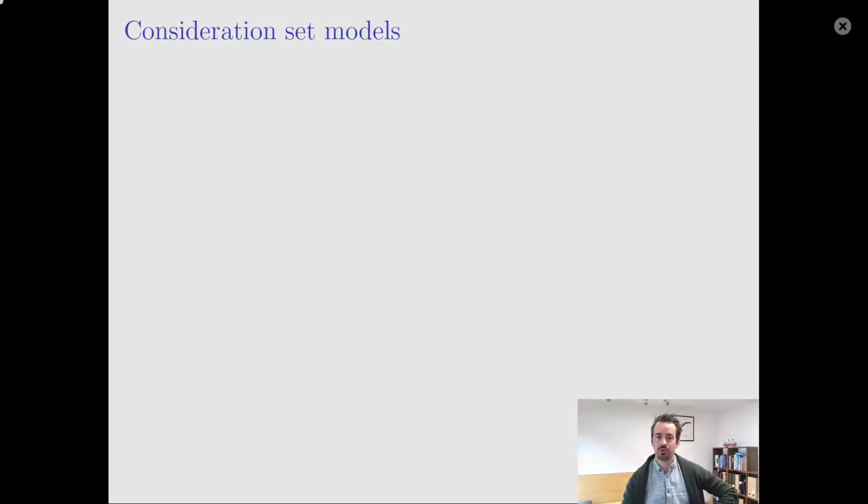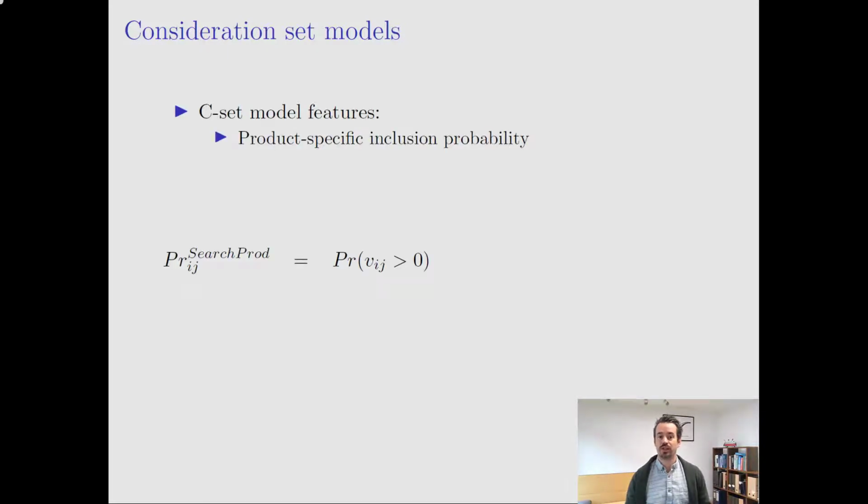The basic framework we use is taken from the literature on consideration sets. In particular, we're going to assume that there is a function Vij that determines the product-specific inclusion probability. I'll define in a second how that function actually looks like in our setting.